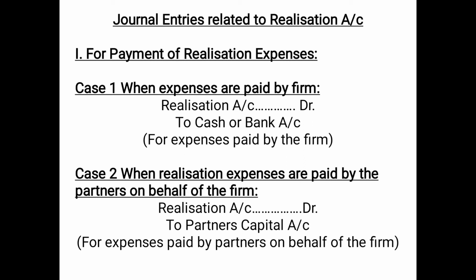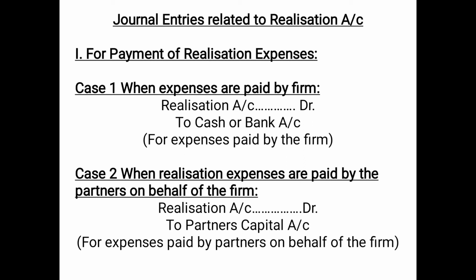There are a number of cases regarding realization expenses payment. Case number 1 is when the expenses are paid by the firm. That means the firm is paying the expenses. So it is considered as an expense for the firm and we will be debiting realization account, and since the expenses are paid by the firm, the money is going from the cash or the bank balance, so we will credit cash or bank account. So the entry for payment of realization expenses by firm will be realization account debited to cash or bank account, that is for expenses paid by the firm.